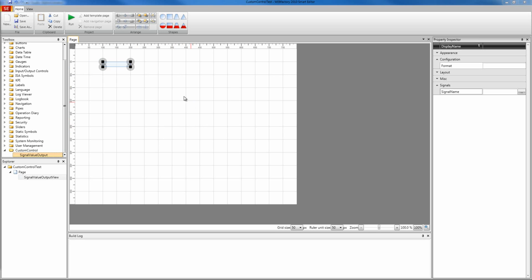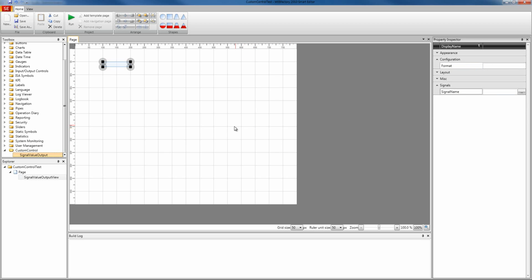This is how our smart editor custom control will look. You can see it right over here in the custom control category of the toolbox. And just as we have configured in Silverlight, we have the format property and the signal name property, and we also have under the appearance category the background, the foreground, and the border brush and border thickness. Nothing different from the Silverlight version we built up to this point. The functionality is just the same, but this time in Smart Editor and not in Expression Blend.